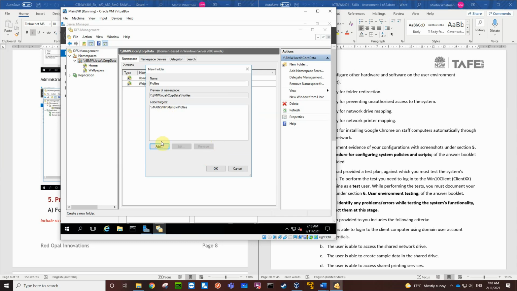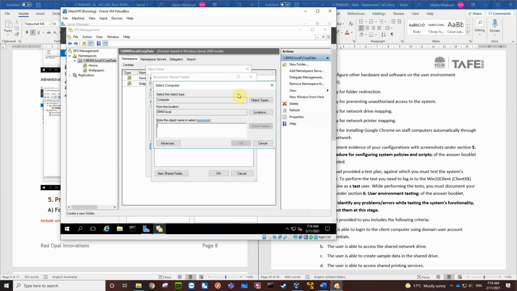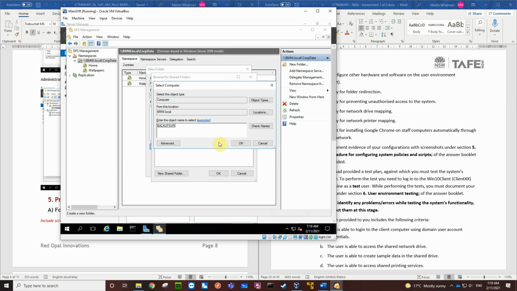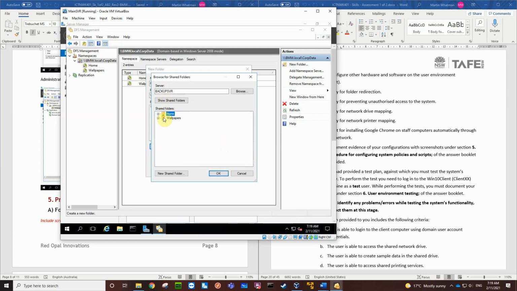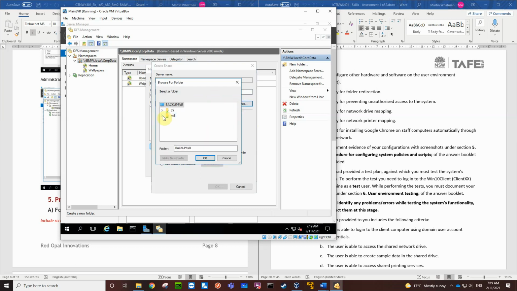So there's the first target. Let's add in the second server, advanced, find now, and go to the backup server. There it is. So now we're on the backup server. We're going to go a new shared folder, and I'll just call this backup server profiles. And the location, I'm going to browse, put it on drive M, and create a new folder and call it profiles.